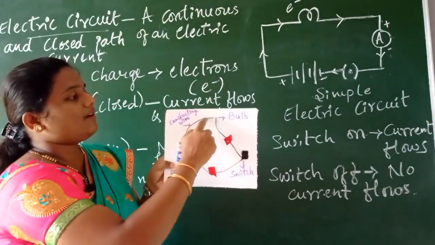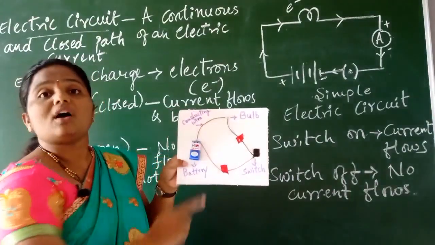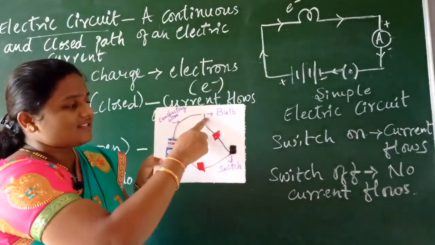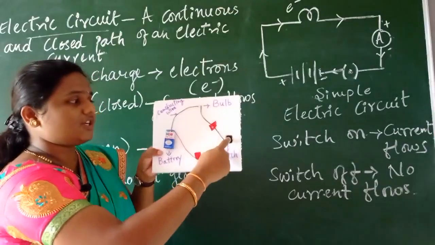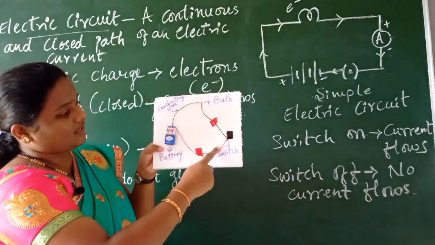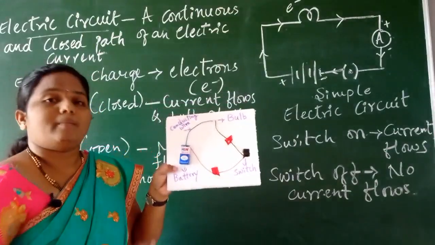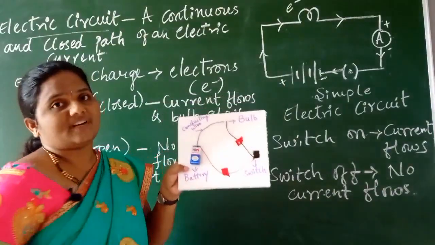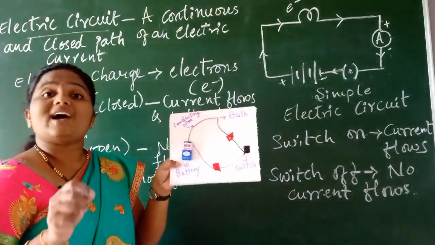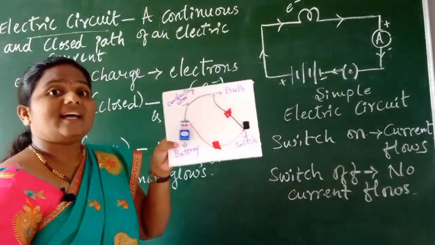Then from one terminal of the battery it is connected to the bulb, and the other terminal of the bulb is connected to the switch, and from the switch we have taken another terminal and connected it to the battery. It means this is a battery, bulb and a switch button. With these components we have made a simple electrical circuit.